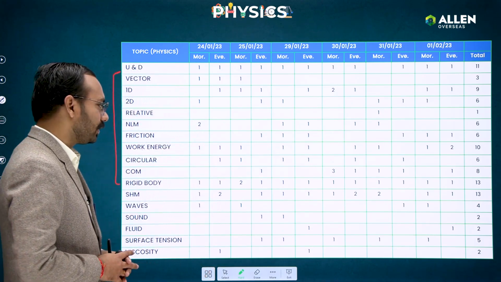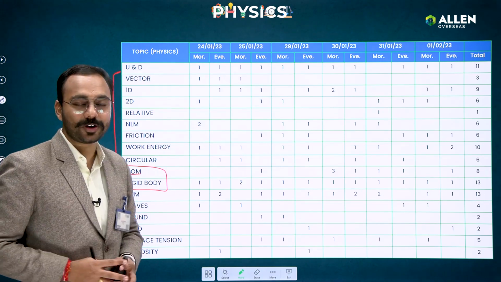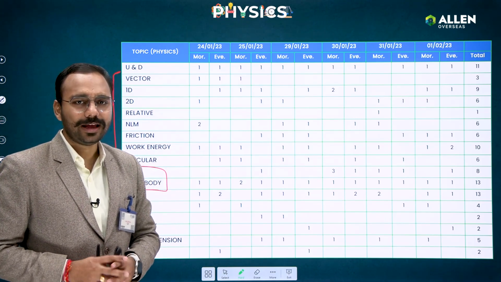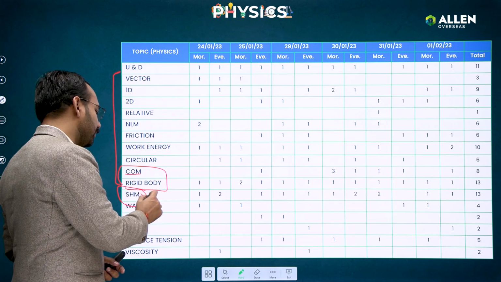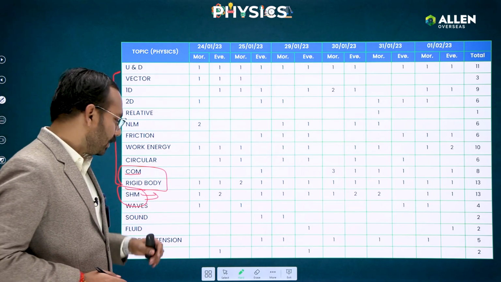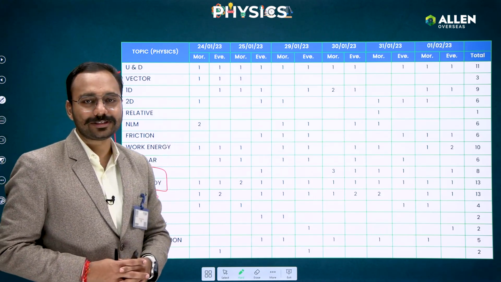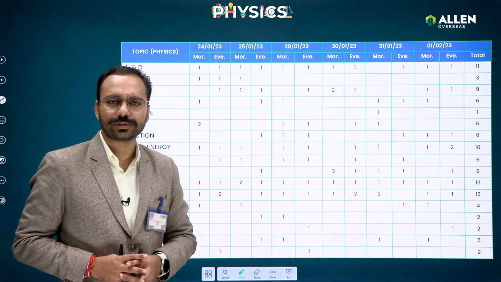But if we proceed further to center of mass and rigid body, the number of questions increased because they are lengthy chapters also. So that was quite not many, yes, it's also the average one. But if I proceed with SHM, almost 13 questions they have asked in SHM. So in the mechanics part till rigid body, not many questions they have asked. But if you enter SHM, almost 13 questions in 12 papers, averagely 1 question per paper.